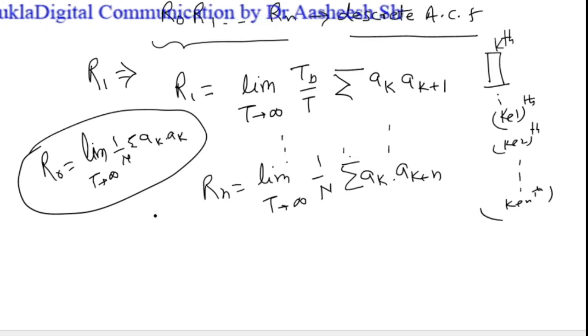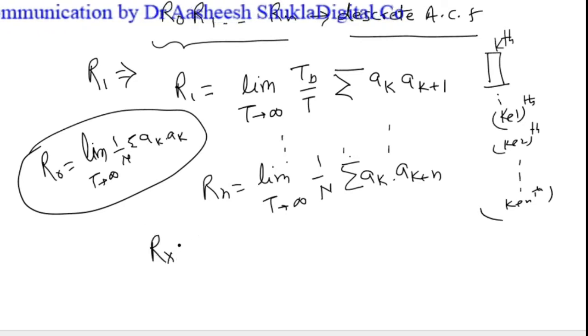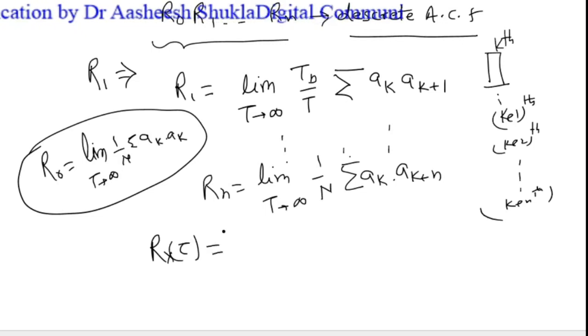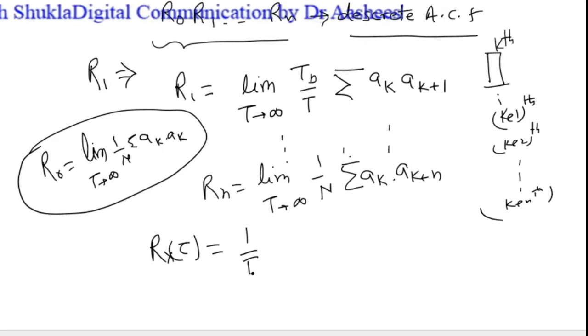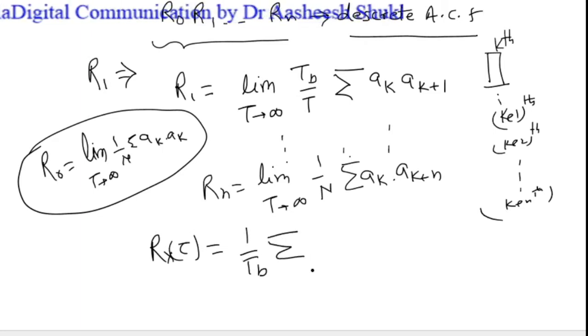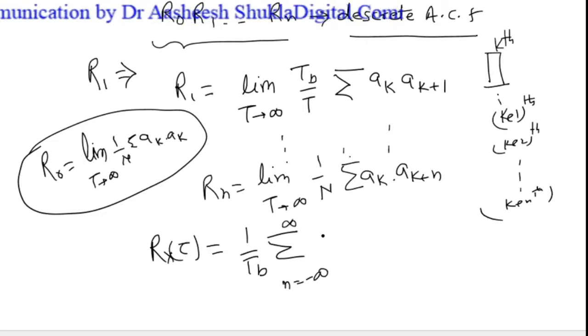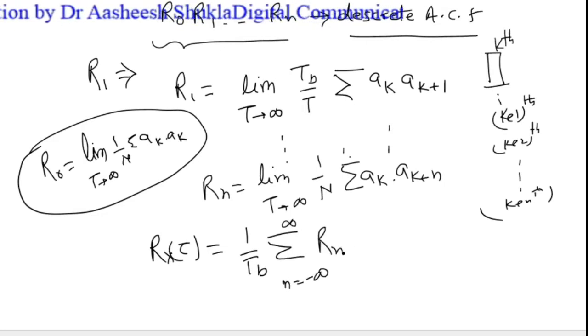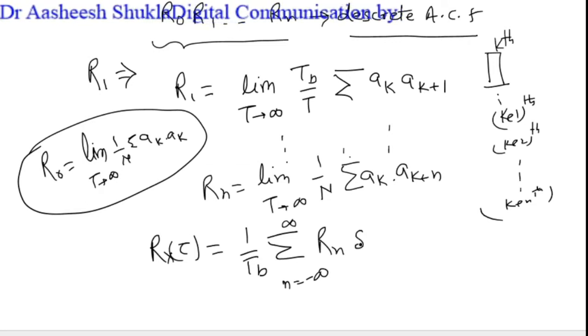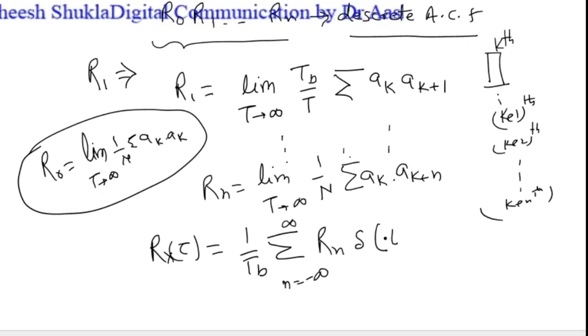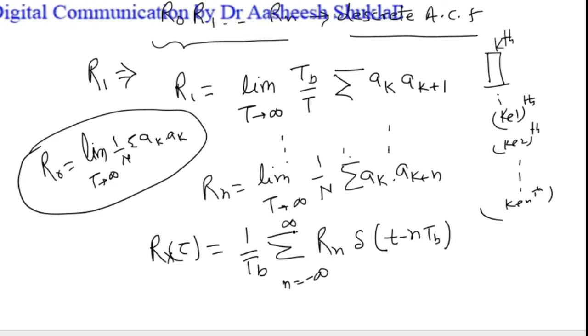Now the autocorrelation function can be defined with the combination of all those discrete values. So the autocorrelation function can be defined as 1 upon Tb, summation of n equal to minus infinity to plus infinity, Rn delta of t minus n Tb.